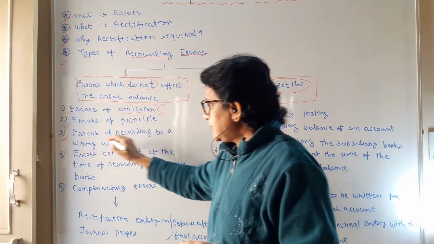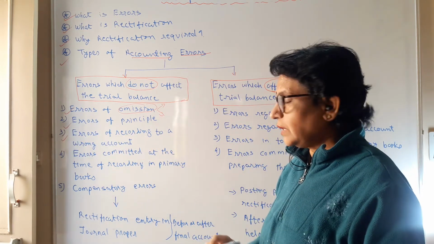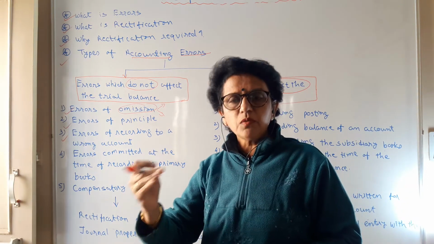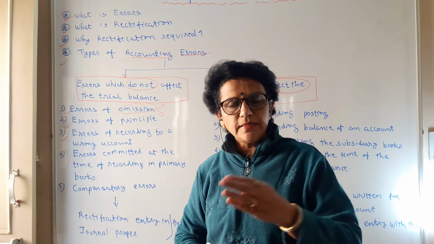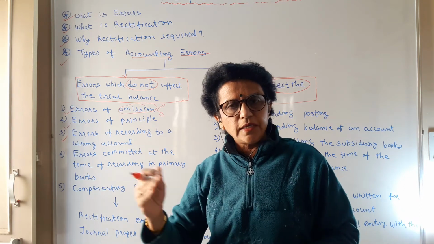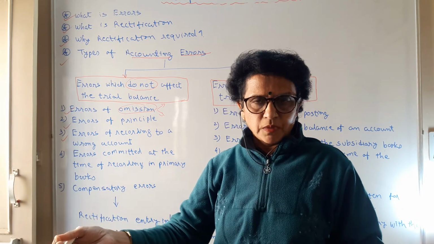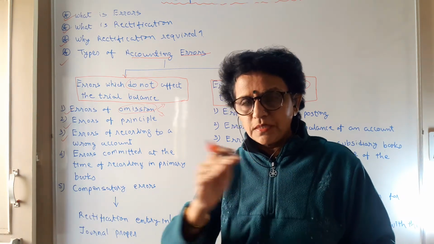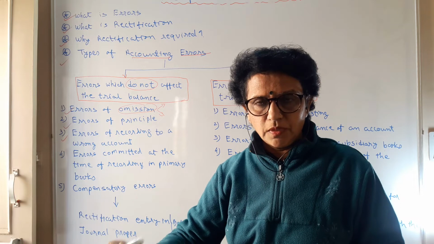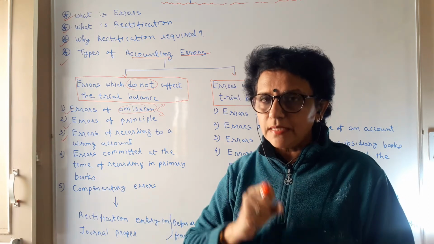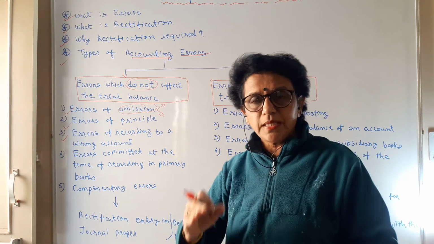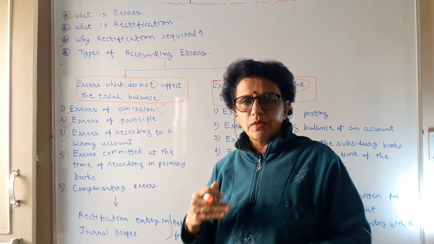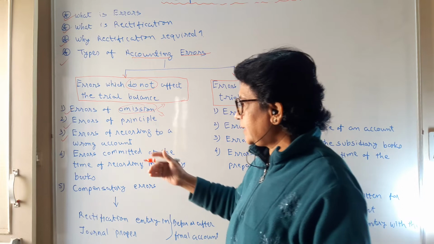Number 3, that is error of recording to a wrong account. The figure is right, but the account is wrong. You have paid salary, but you have recorded it as wages. So here wages is a wrong account, and salary is the correct account. So again we have to trace out in which places we have made such type of mistake, and we need to write the journal entry to rectify.